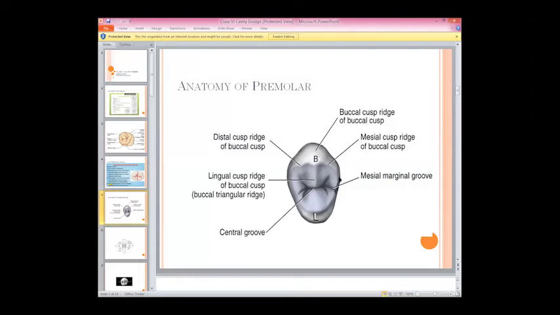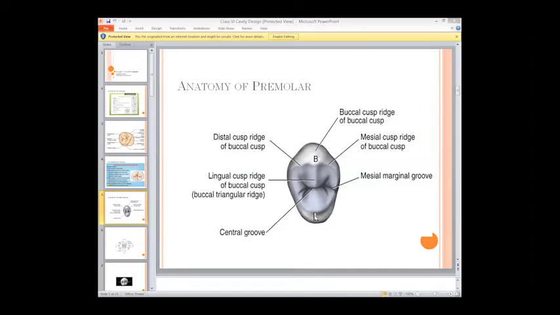What is the name of the ridge which my cursor is pointing to? Yes, mesial marginal ridge. That's fine.